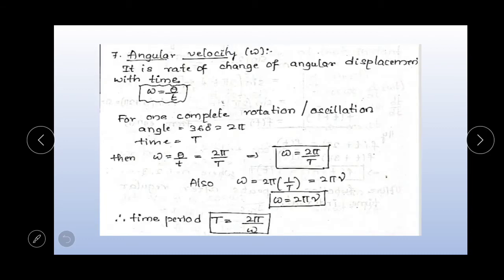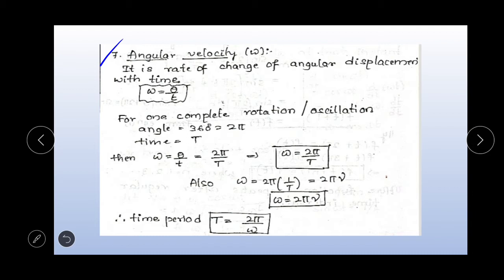The last term is angular velocity. It is denoted by omega. It is the rate of change of angular displacement with time. As you know, angular displacement is denoted by theta, hence omega equals theta by t. Here, for one complete rotation or oscillation, the angle is equal to 360 degrees.